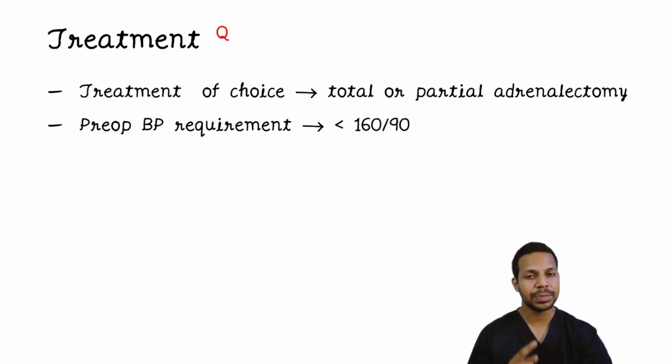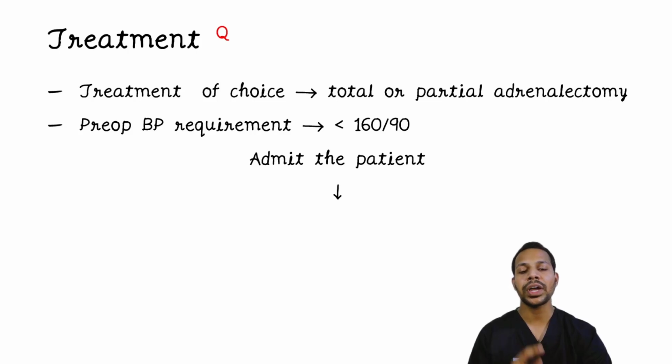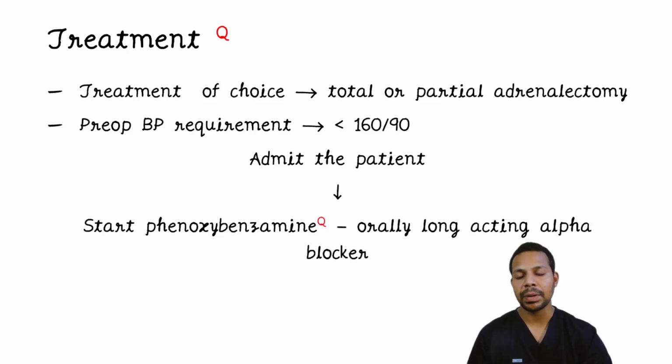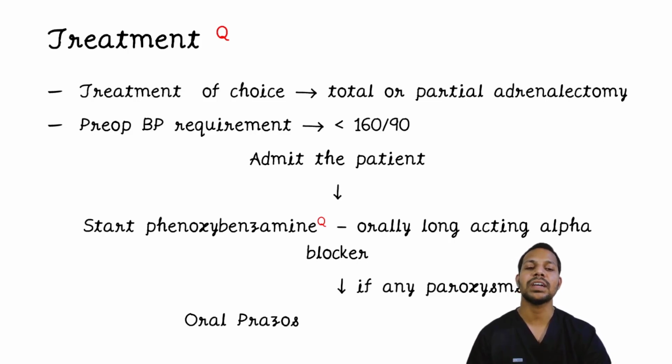So as soon as you diagnose the patient with phaeochromocytoma, firstly admit the patient. Then start alpha blockade. For that, you will use an orally given long-acting alpha blocker, that is phenoxybenzamine. While this takes some time for the alpha blockade to set in, the patient can also have paroxysmal hypertension meanwhile. For that, you can add short-acting alpha blockers, that is oral prazosin or the intravenous phentolamine.